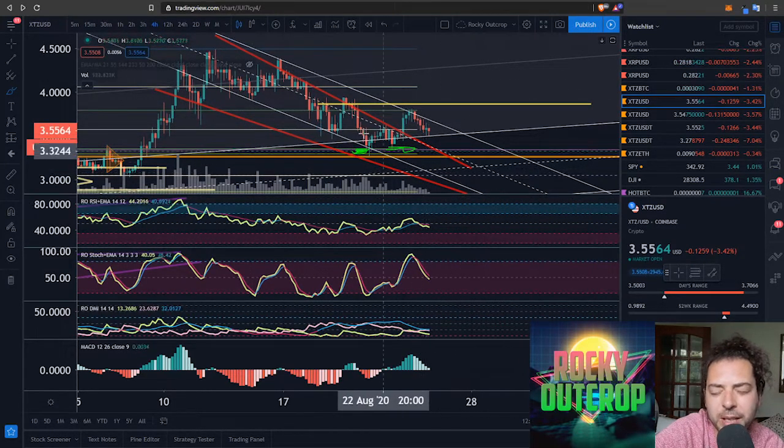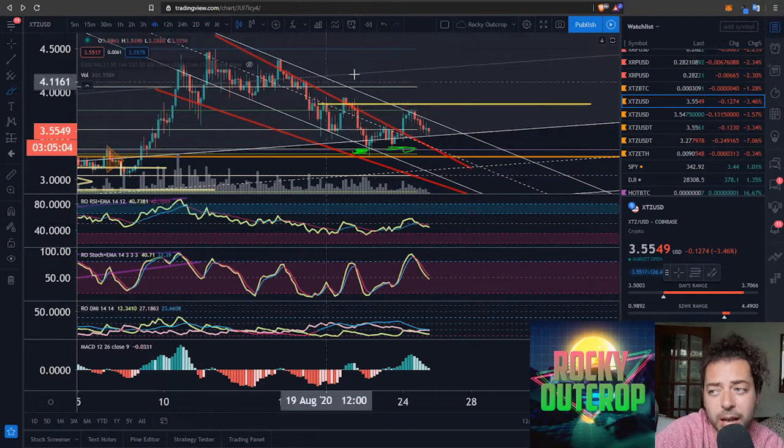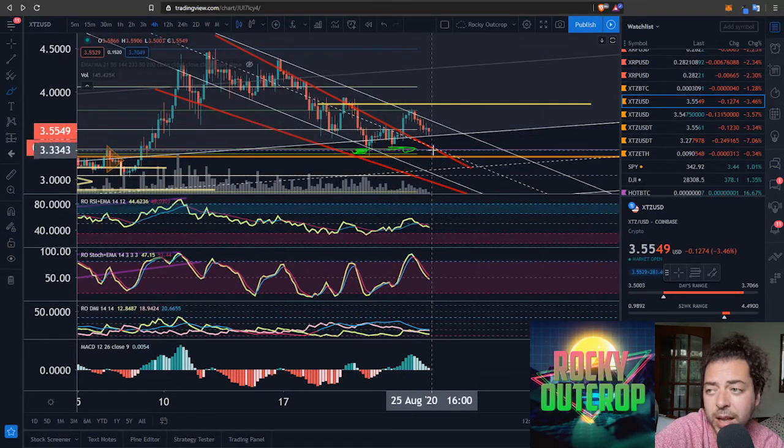I appreciate that it's messy, but you can totally see them unless you're colorblind, and if you are, I apologize. Let me know how you would like me to put my charts together if you are colorblind, because I will definitely try to cater to everybody. I appreciate that it is a totally unfair world for colorblind people when they're looking at charts like this. I appreciate that massively, so let me know if that's you.